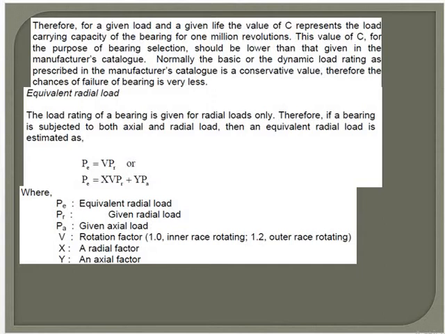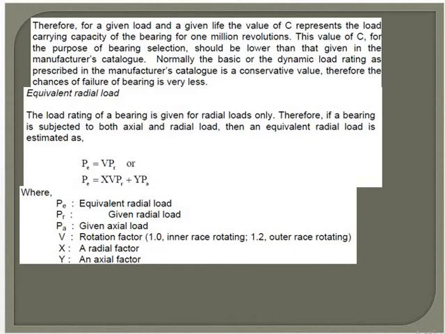Therefore, if the bearing is subjected to both axial and radial load, then the equivalent radial load is estimated as P = V Pr, or P = X V Pr + Y Pa. Here P is the equivalent radial load, Pr is the given radial load, Pa is the given axial load, and V is the race rotation factor: 1.0 for inner race rotation and 1.2 for outer race rotation. X is the radial factor and Y is the axial factor.